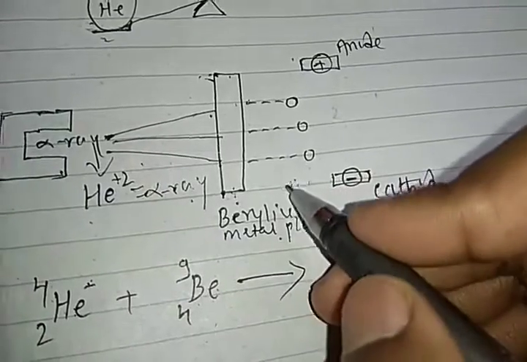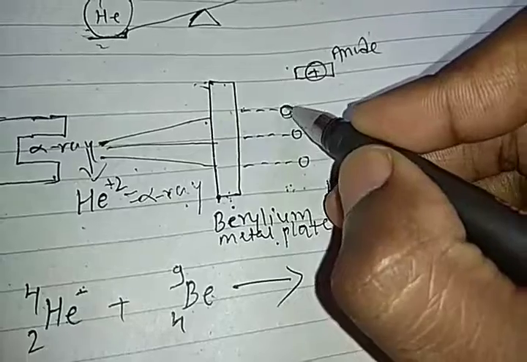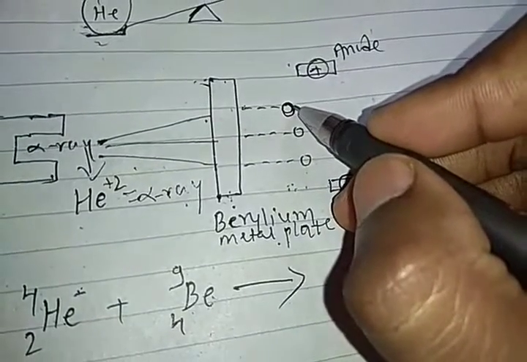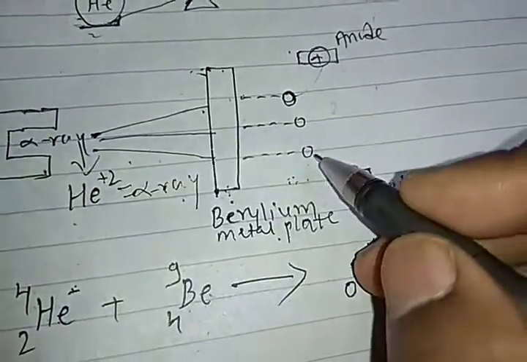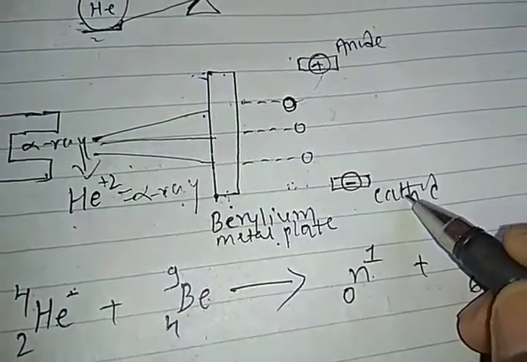After formation of the carbon 12 particle, one uncharged particle is there. This uncharged particle is attracted neither to the cathode nor to the anode. Right, students?